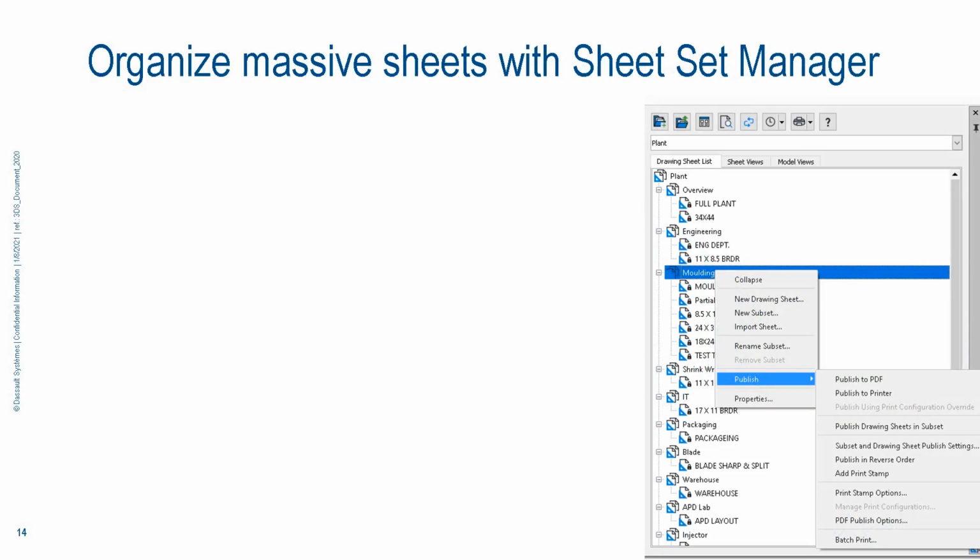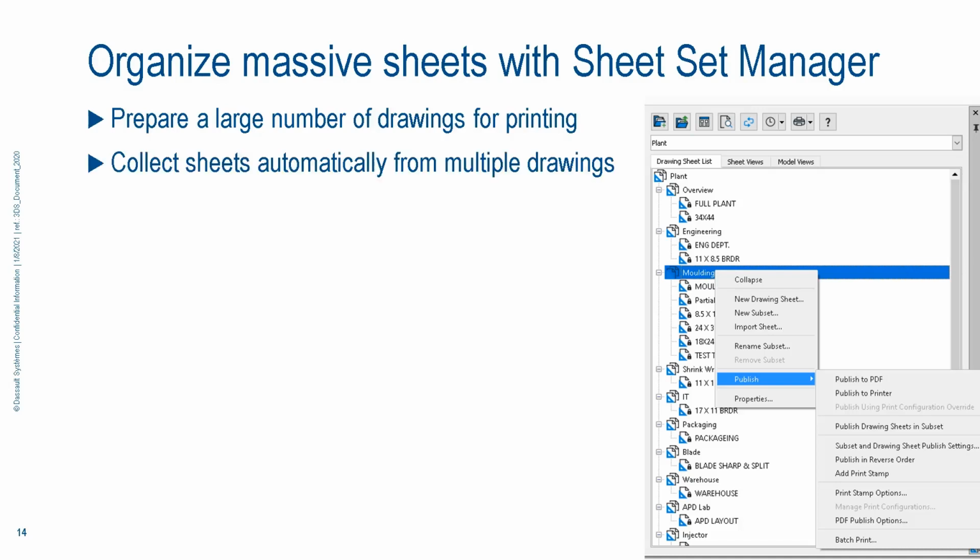DraftSight 2021 will be releasing the Sheet Set Manager new enhancement, as you can see on the right of the screen, okay? Sheet Set Manager is very similar to what you used before with AutoCAD, and you can clean up the drawing, apply the properties before printing. So this is a very powerful productivity tool to prepare a larger number of drawings for printing, and it can collect the sheets automatically from multiple drawings.